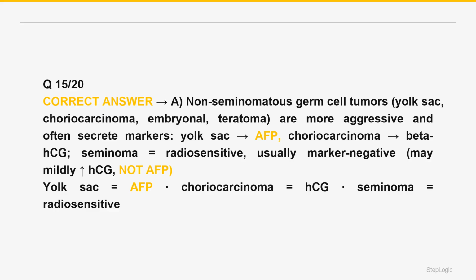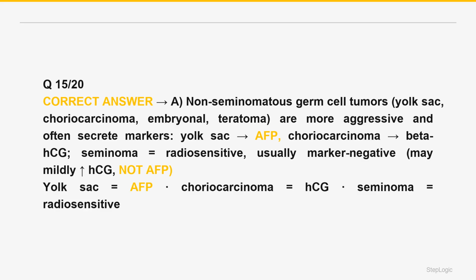The marker associations are high-yield. Yolk sac, or endodermal sinus tumor, the most common testicular tumor in young children, secretes alpha-fetoprotein, AFP, with Schiller-Duval bodies on histology. Choriocarcinoma secretes beta-HCG and can cause hyperthyroidism or gynecomastia, and spreads hematogenously. Embryonal carcinoma is aggressive, and may raise AFP and/or HCG.